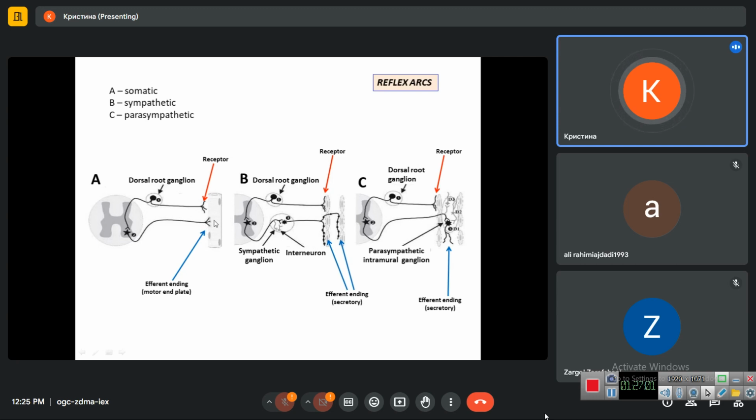In this case, it is called motor end plate because it innervates skeletal muscle fiber. In the case of both sympathetic and parasympathetic, the efferent endings are of secretory type. They have thickening areas of the axons filled with vesicles with neurotransmitters, which go outside when the impulse wave reaches this area and act upon the receptors on the surface of smooth muscle cells.